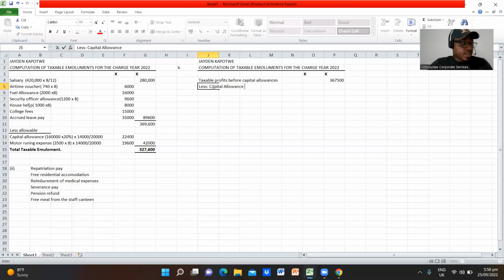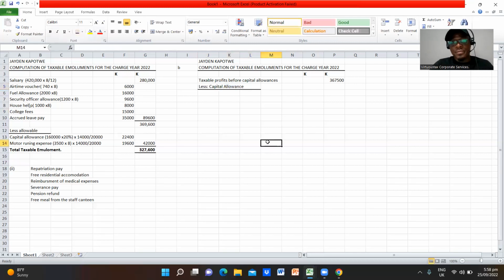Capital allowances. This is a farming business, and farming is very good, especially for tax purposes, because we've got a very good number of capital allowances there. So this is one way of avoiding tax. Actually, this is what is called tax avoidance, where you avoid tax through the provisions of the law, rather than running away from the law and posting false numbers so that you reduce the taxable profit. So this is one way of actually reducing your tax liability.